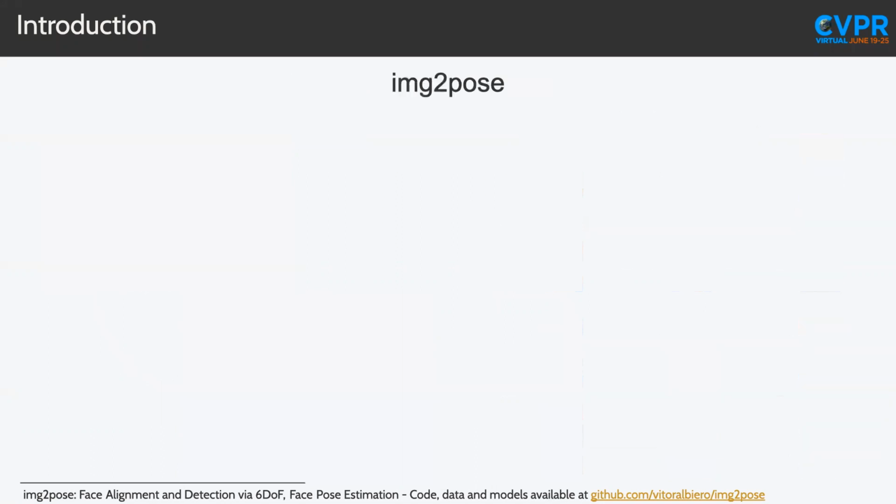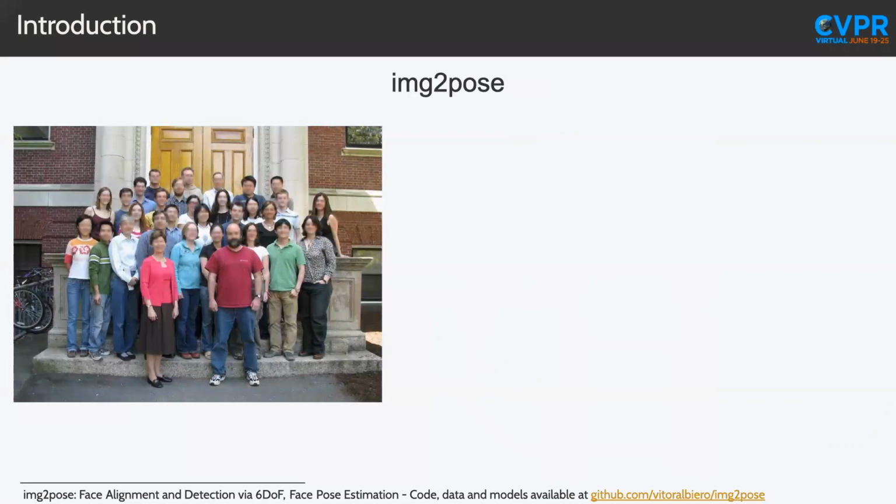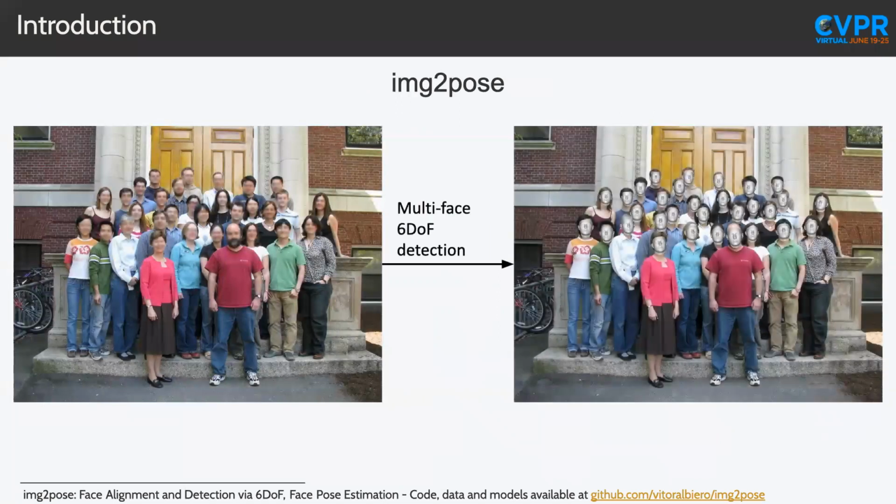freedom. So we want to simplify this process by using that same image that contains many faces. We apply a single model that performs multi-face 6 degrees of freedom detection. And now every face can be aligned, as you can see in the image on the right, without prior face detection model or even the use of landmarks.